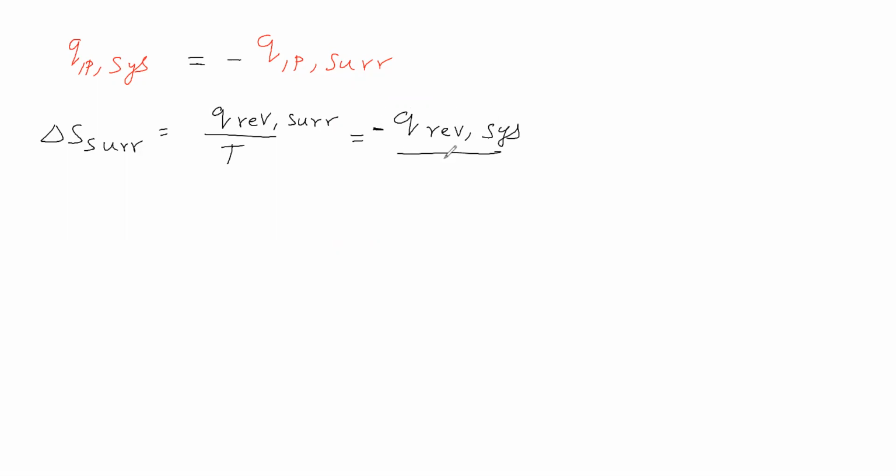We can write q surrounding is equal to minus q system. Q surrounding and q system are equal but opposite sign. Therefore we will write like this, with the minus sign: q system is equal to delta H system, because at constant pressure. So q system is equal to delta H system, by temperature.